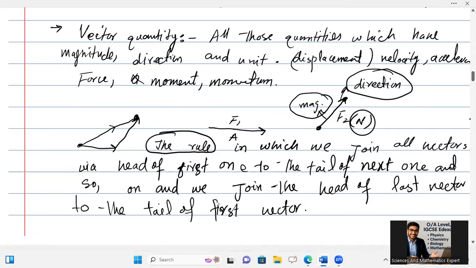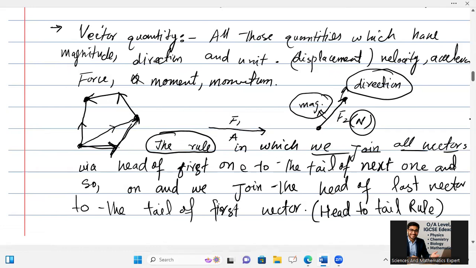I said the rule in which we join all the vectors. Like right now, one vector and two vectors are given. I joined the head of this vector to the tail of the next vector. Again, I can add more vectors, the tail with the free head, like this. And in the last, the head of the last vector joins the tail of the first vector to get the resultant vector. This is called the head to tail rule, which is used for getting the resultant vector quantity.